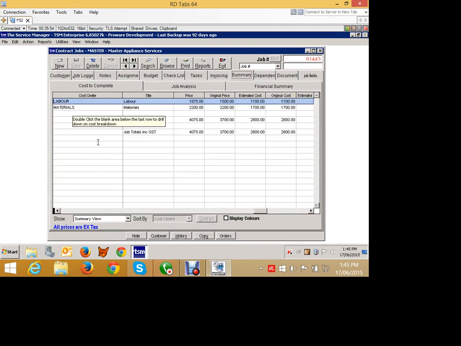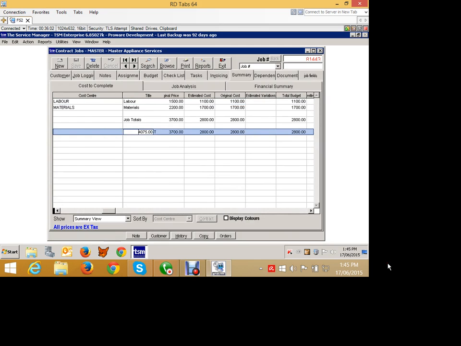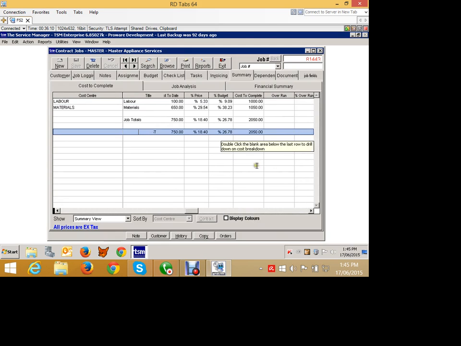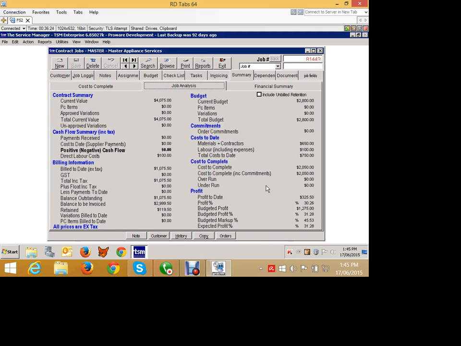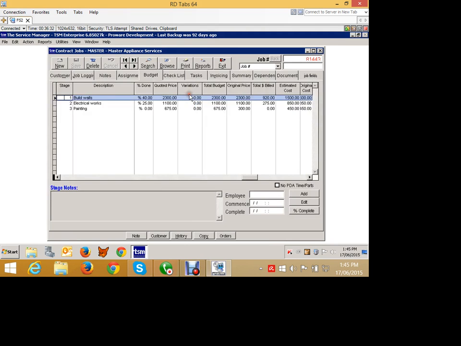Still doesn't give me a really great overall view, except here are our big totals down here, which is great. So we kind of get some idea from there that we estimated $2,800. We've got $750 cost to date. We've now reached 27% of our cost, but we've only billed out 18% of our sell so far. We still have $2,000 left to go in terms of the project, which is great. We can then look at our job analysis view, and our job analysis view tells a nicer story. Actually, let me go and add a bit more information in before we get into that.